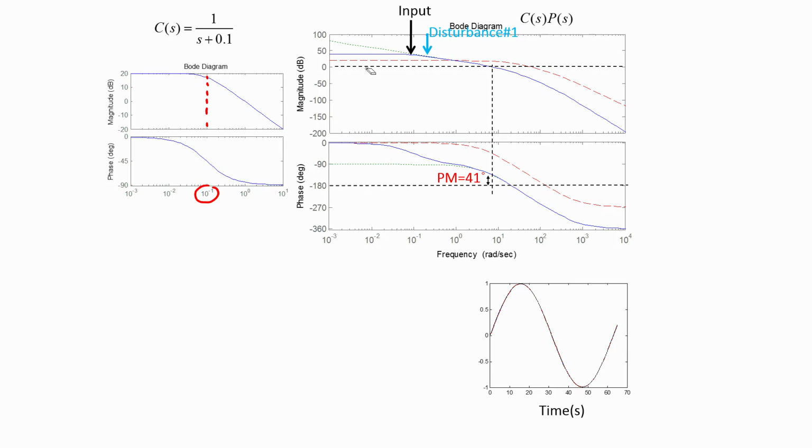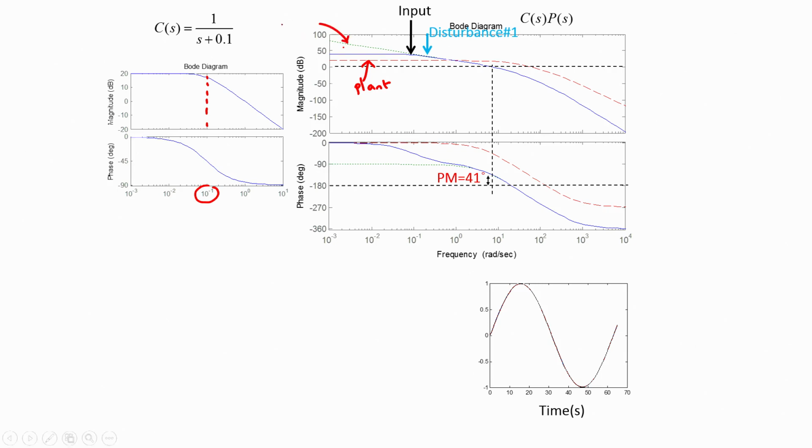So, if we look at the overall Bode plot of the open loop system, namely that of the plant and the controller, what I have plotted with the red dashed line here is the Bode plot of the plant alone, the plant. The blue curve is the Bode plot of the new controller times the plant. The black dashed curve here is the plant plus integrator.